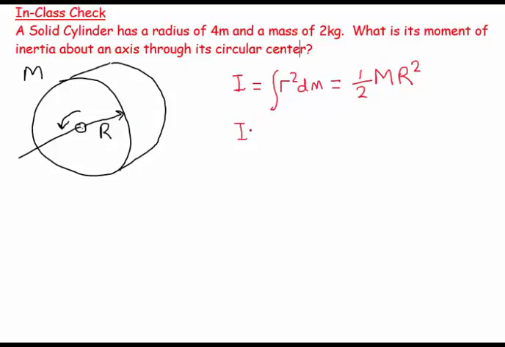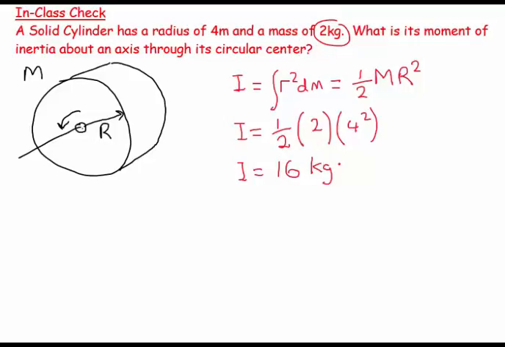So I in this case would equal 1/2 times m, and m is 2 kilograms, so that would be 2 times r squared, and r is 4, so that would be 4 squared. So I would equal 16, and it would be kilograms meters squared. And it really is as simple as that.